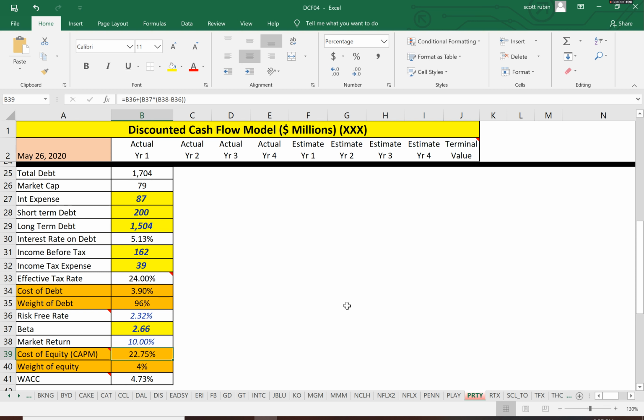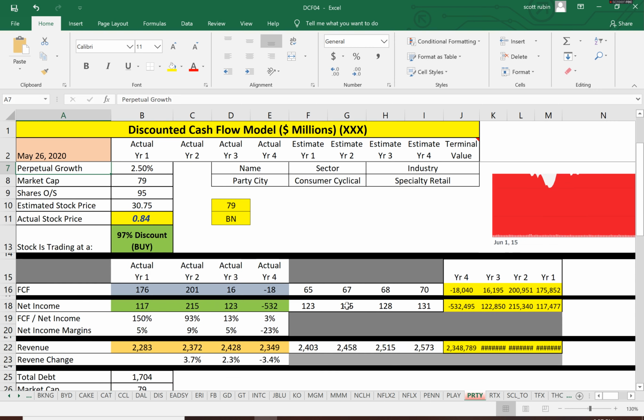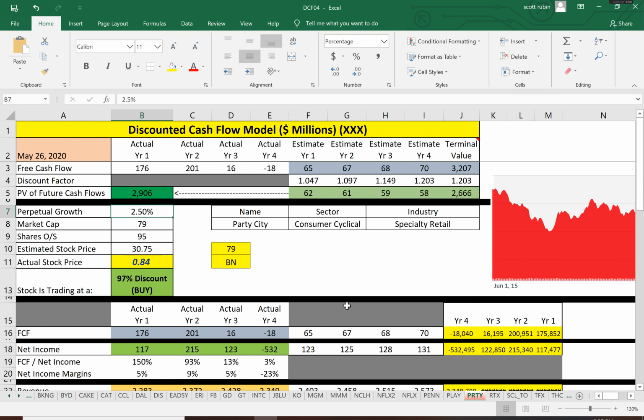Their cost of equity is 23%, and their cost of debt is 3.9%. So the WACC is a combination of debt and equity. And the WACC is low because they have so much debt. 4.73% is their WACC. And that's what we have to discount the future cash flows by. So we're coming up with a value of the company of $2.9 billion. And when you divide it by 95 million shares, that implies the stock price is $31 a share.